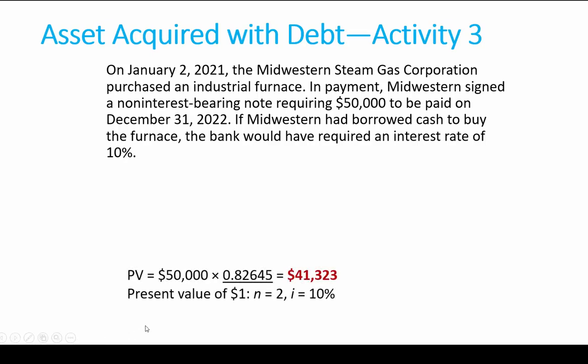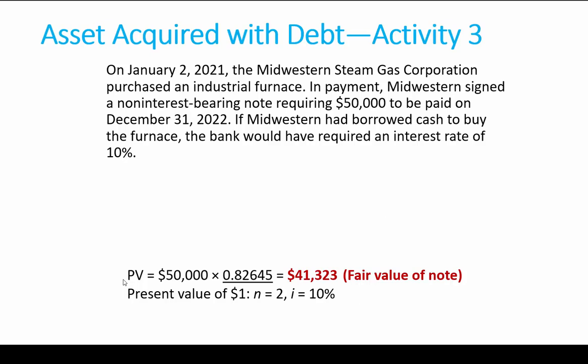So we do our little present value calculations however you want, on Excel, in your calculator, or using tables, and you come out with $41,323. What we found was the present value of $1, our N is 2 because it's 2 years from January of 2021 to December of 2022, and our interest rate is 10%. So the value of the note is $41,323. Since the value of the note is more clearly evident than the value of the furnace, we're going to use that in valuing our furnace.